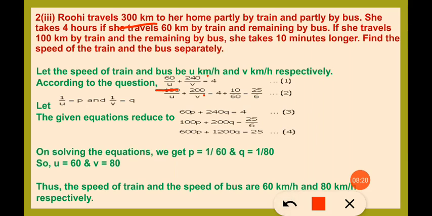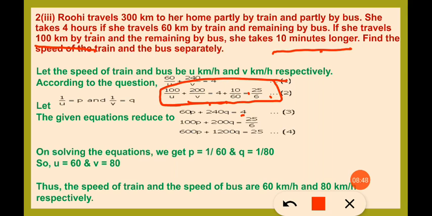In the same way, second condition, that when she travel 100 kilometer by train, so 100 by u, rest how much left? 200. So 200 by v is equal to how much time she is taking? 10 minutes longer, which means 4 hours 10 minutes. So 4 hours plus 10 minutes means 10 by 60 hours. So on solving we get 100 by u plus 200 by v is equal to 25 by 6 as the equation.